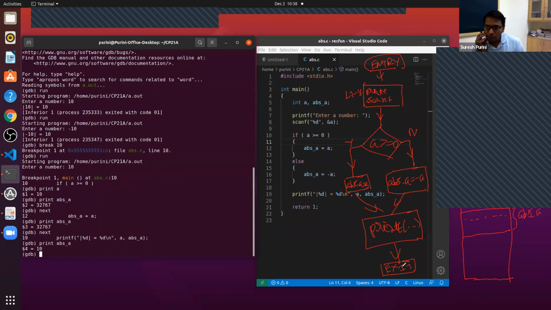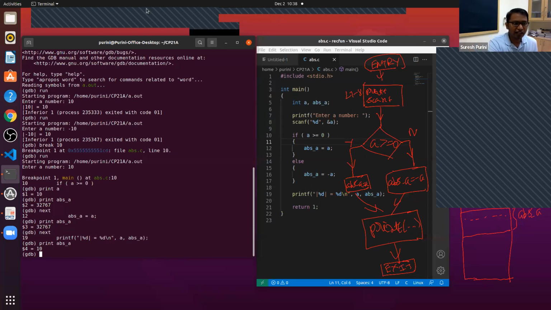Usually when a problem is given, like when I learned computer science 20 or 25 years back, first we had to draw the flowchart. And after you draw the flowchart, you go about writing the program. The flowchart is independent of your language. Once you have the flowchart, you can write your program in C, C++, Java, whatever programming language you would like.